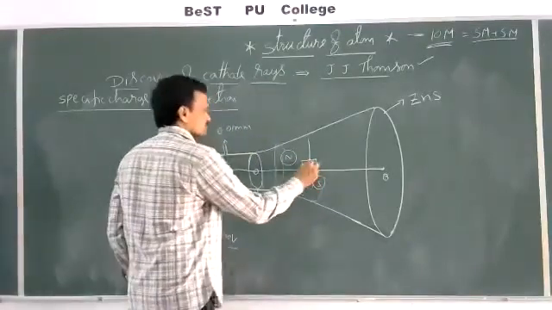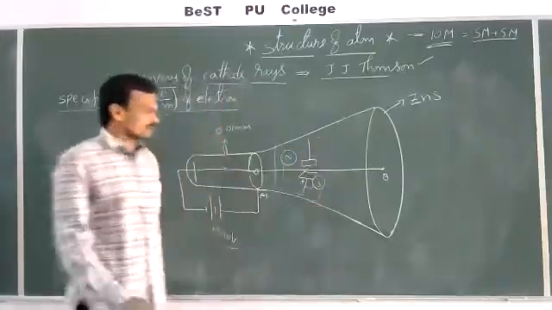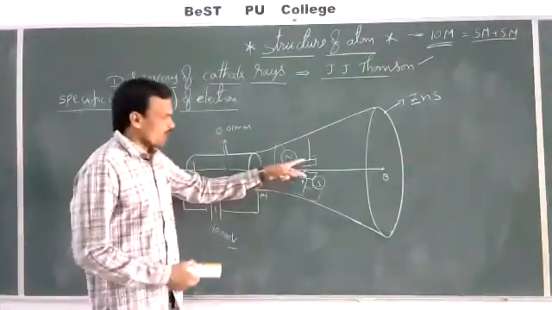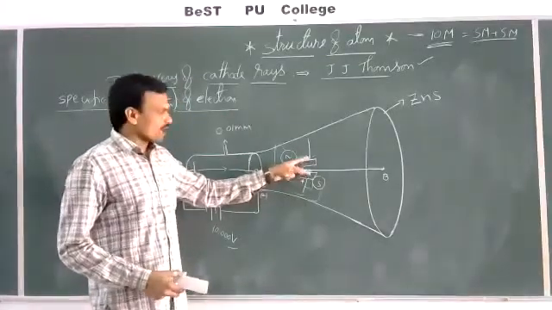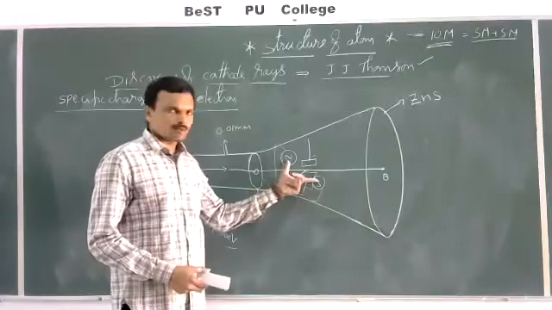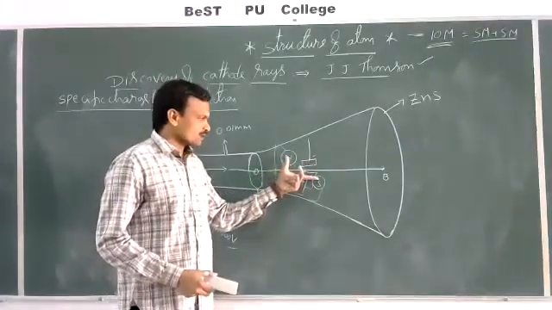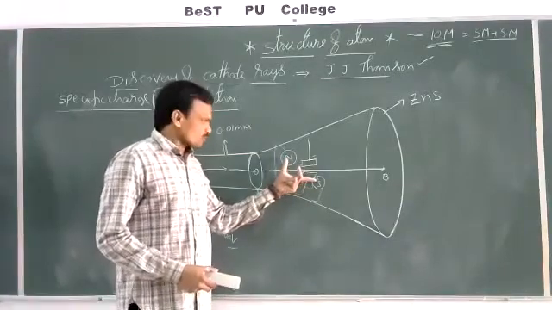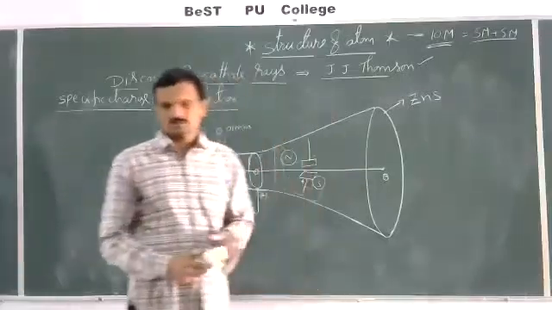Like this. This is positive, this is negative. So here you have placed electric plates and magnetic poles. These electric plates and magnetic poles are both mutually perpendicular to the path of the cathode rays.